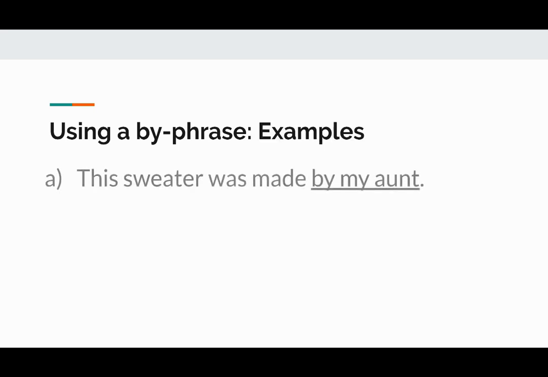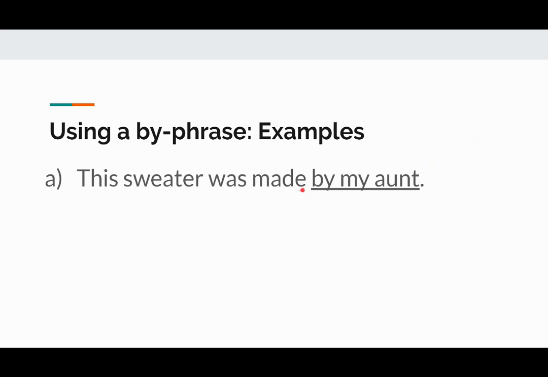This sweater was made by my aunt. So here my focus is on the sweater. I'm talking about the sweater, so I'm using passive, but this is important. It's made by my aunt, not somebody else. So I include it. And if you think, will my sentence lose meaning if I delete by my aunt?